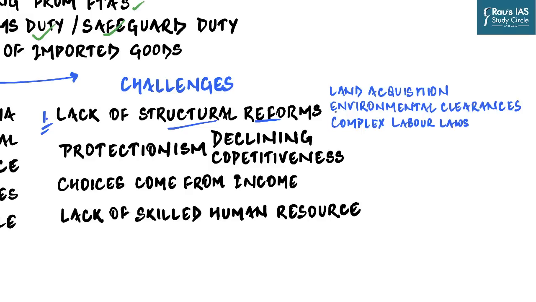So land acquisition is something which we still have not been able to figure out. Then we have seen extreme delays in environmental clearances. Then labor reform is one such area where India has to do a lot. Although India has codified the four labor laws, they are still not notified, and so we are still waiting to see the full impact of the simplification of these labor codes.